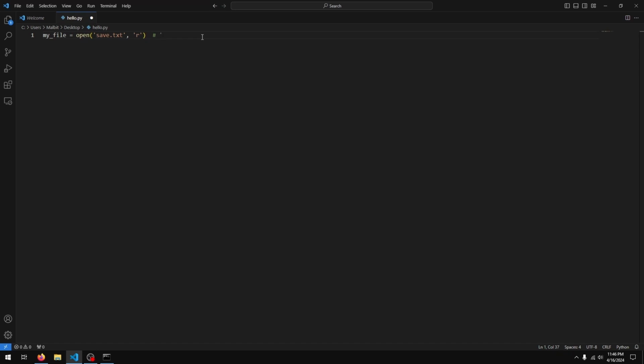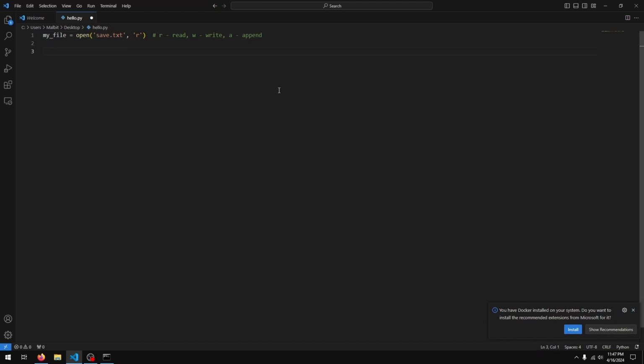There are three modes available. There is r for read, w for write, which will overwrite any data that's already in the file, and there's a for append, which will open the file for writing, but it's not going to override what's already in the file. It's going to add to it. So we have a file open and it's stored in this myFile variable.